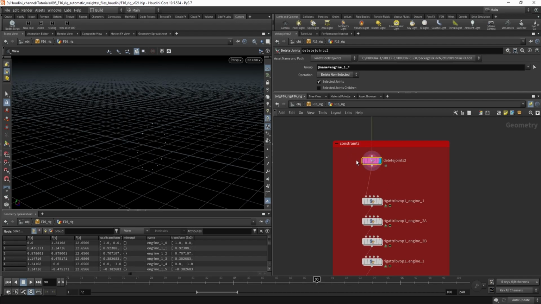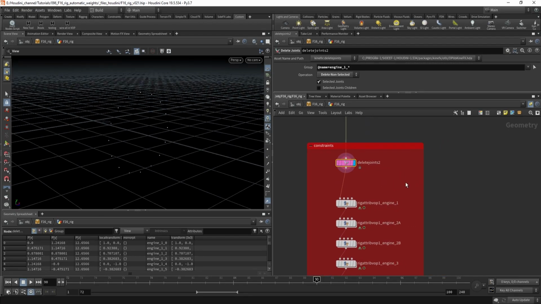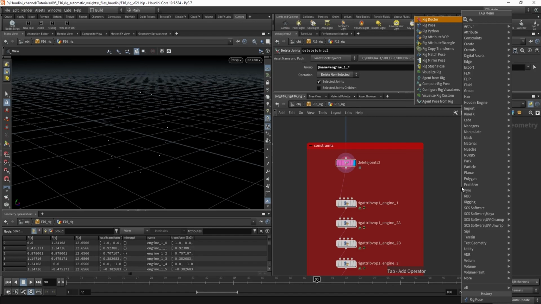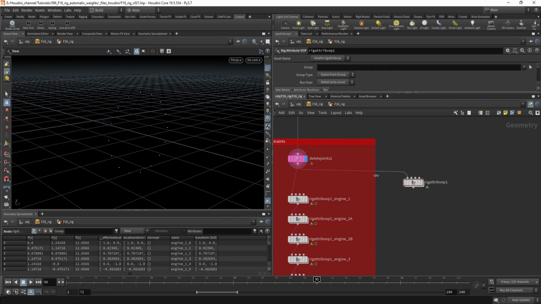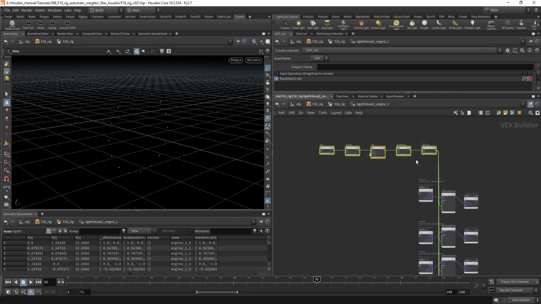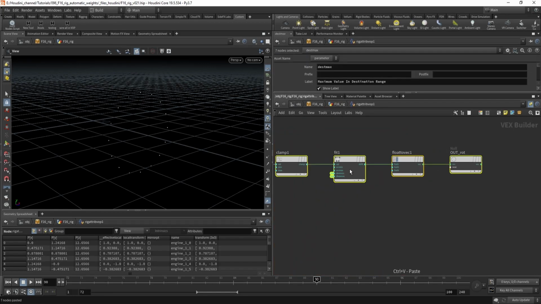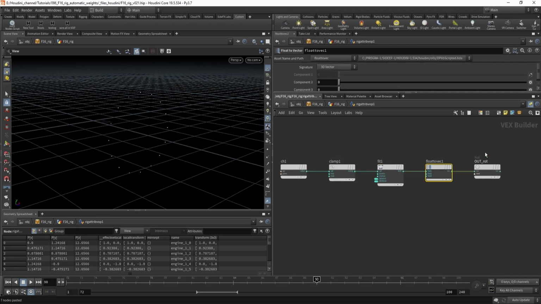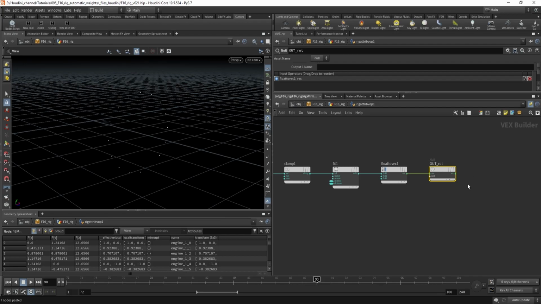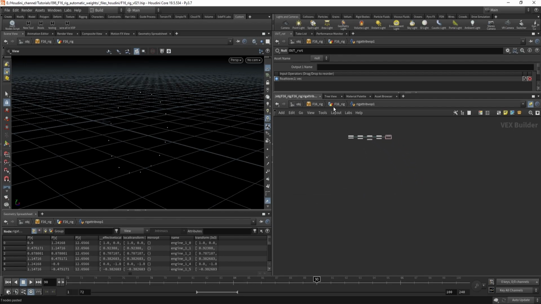So first I select only one ring of the bones. Now I rig VOP, connect it. I'm actually gonna steal this from this one. Right, so we have the channel, clamp it, fit it, make a vector out of it, and create a null for the output. Now this name is important. I'll show you later why.